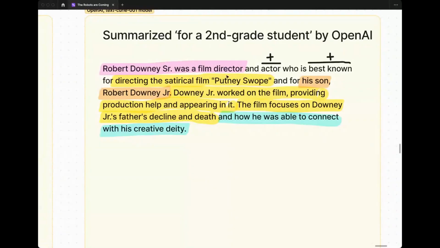So I guess seeing how the systems use quotes and this sort of out of left field context to summarize. Totally. And it's funny because it put Putney Swope, the name of this film, in quotes, and I almost would have expected that same kind of treatment for a phrase like creative deity, which came from a quote in the material. Okay. I'm curious to see what these systems do with the third source material you provided.